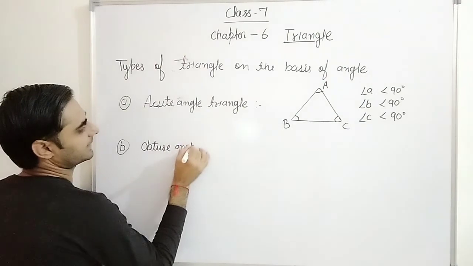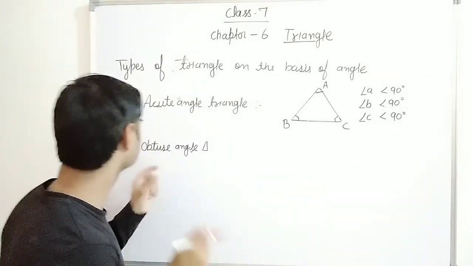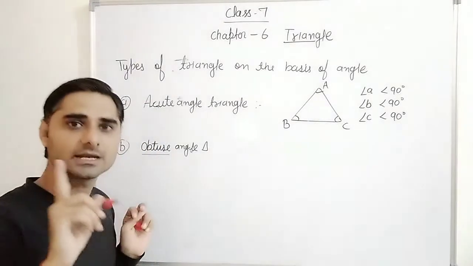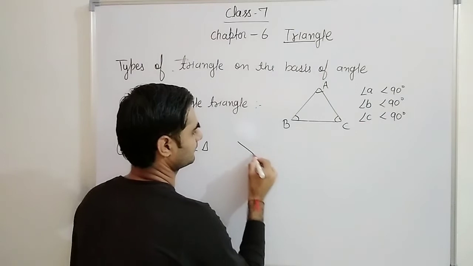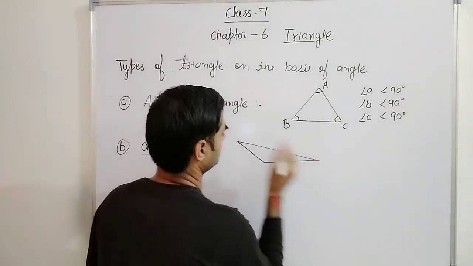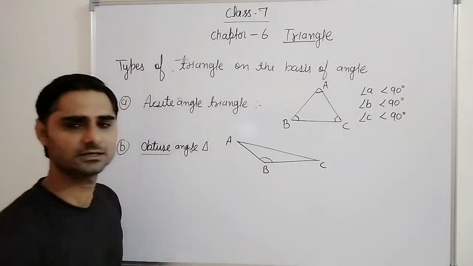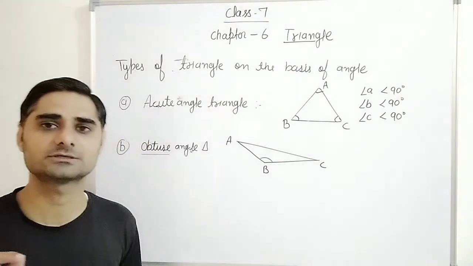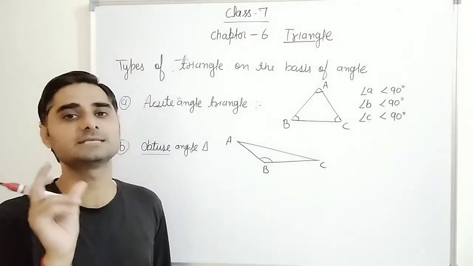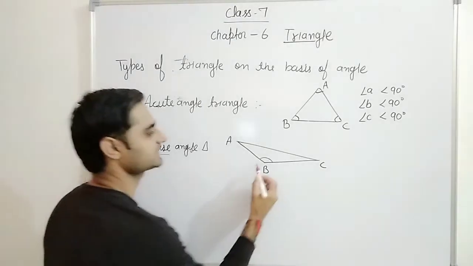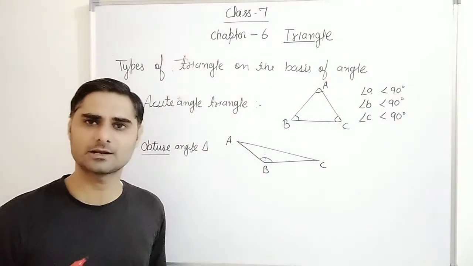Obtuse angle triangle. What is obtuse angle triangle? Obtuse, can you see by this name? One angle should be obtuse, right? See how it happens. This is obtuse angle. This is A, this is B, and this is C. Can you see this angle? What is obtuse angle? Obtuse angle is the angle whose measure is greater than 90 and less than 180. Means between 90 and 180. So this angle, can you see? The dotted line is for 90 degrees. This is greater than 90 degrees. So one angle only will be there.